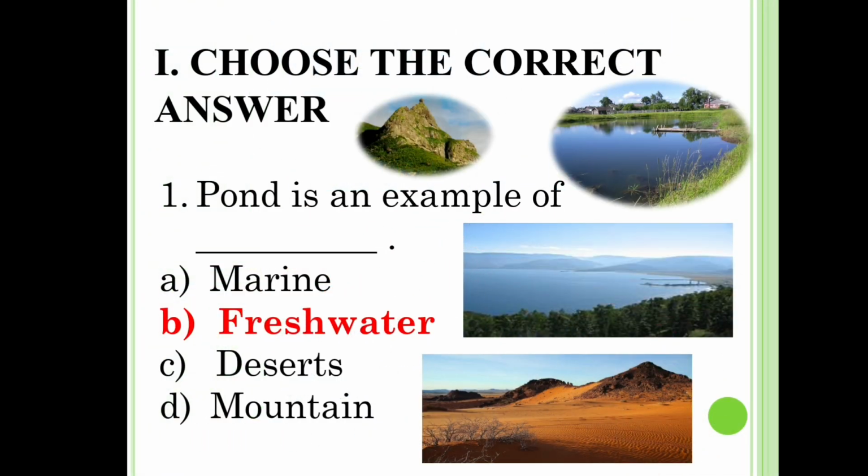Choose the correct answer. First one, pond is an example of dash. Option A, marine. Option B, fresh water. Option C, deserts. Option D, mountain. So we know definitely pond is a fresh water. So it comes under the freshwater habitat. The answer is option B, fresh water.